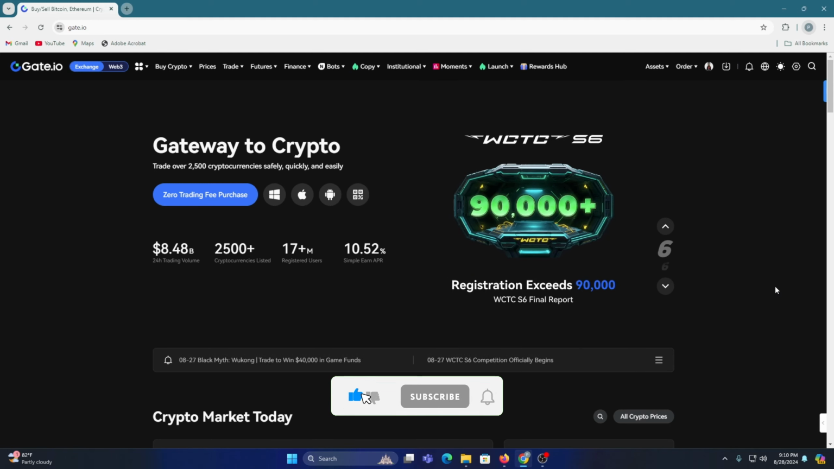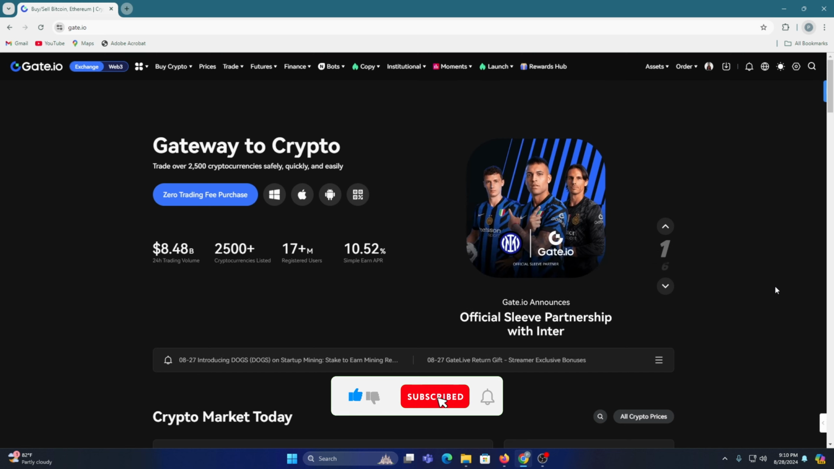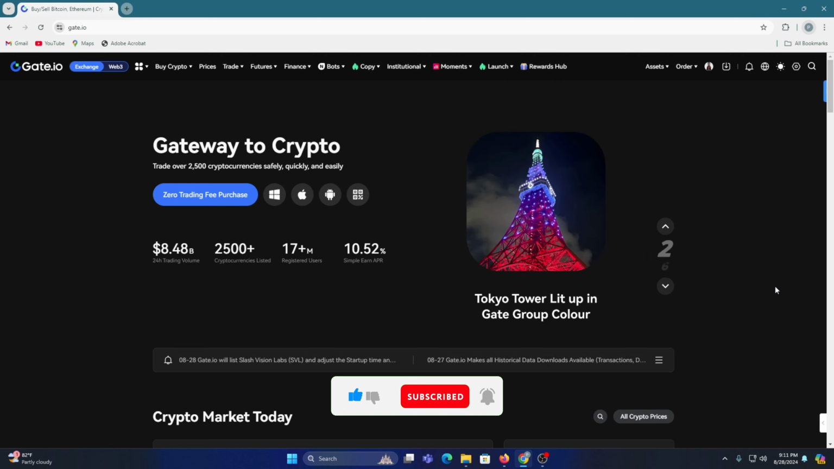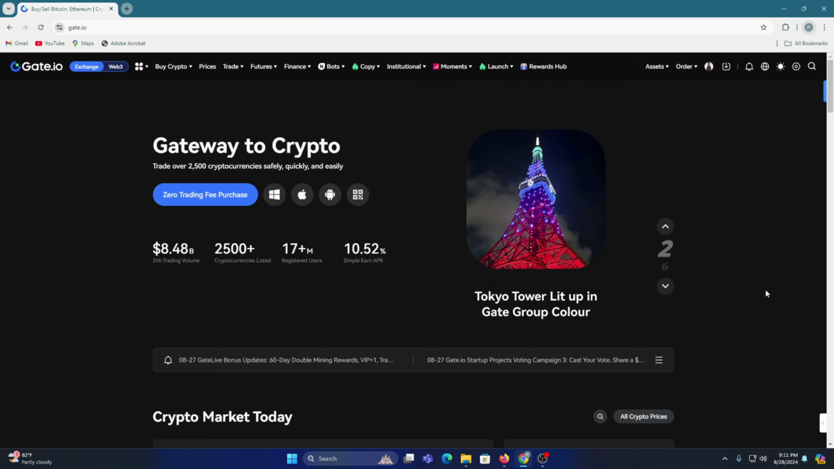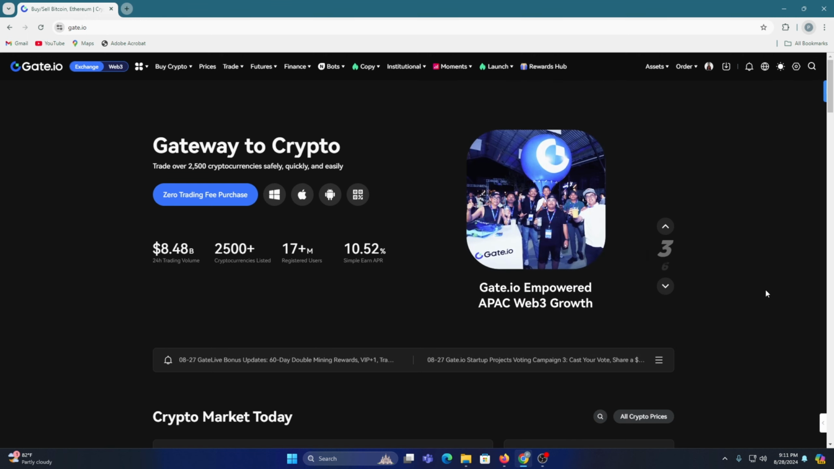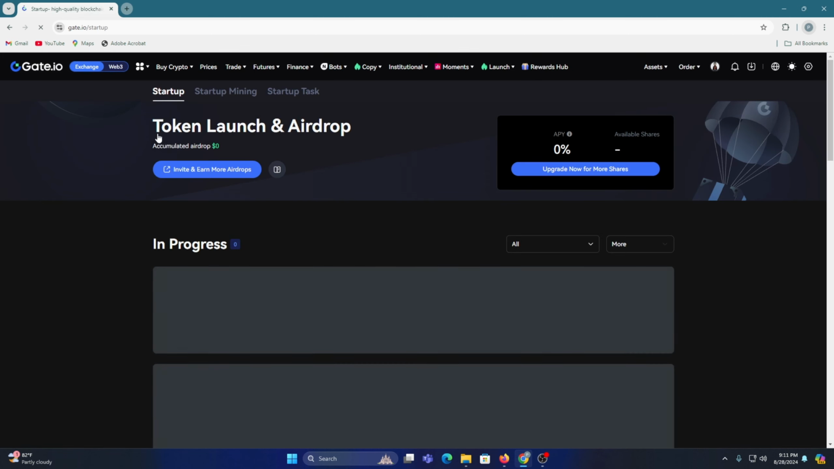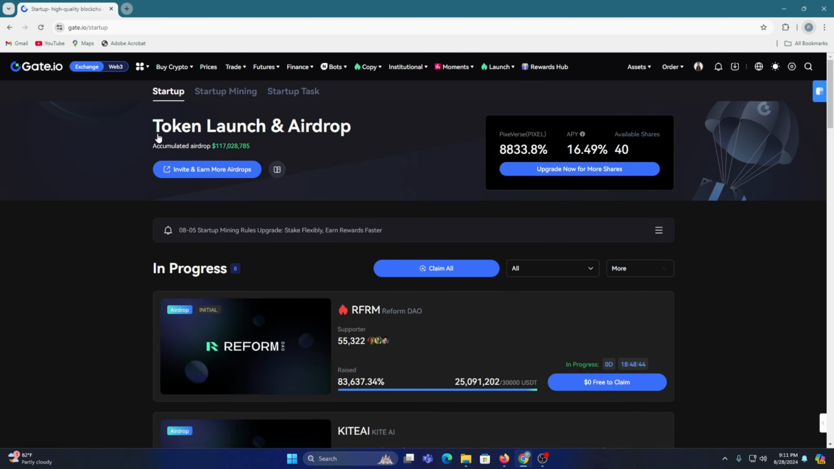So today I will tell you about Gateio Startup. I hope you all know about startup, but many people also do not know about it. So for going to Startup, at first you need to click on this button. Then in the second option there is Startup. Simply click on it. After clicking on it, you will come to this page. So from here you can join startups.